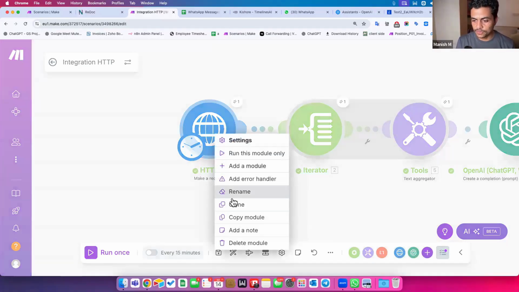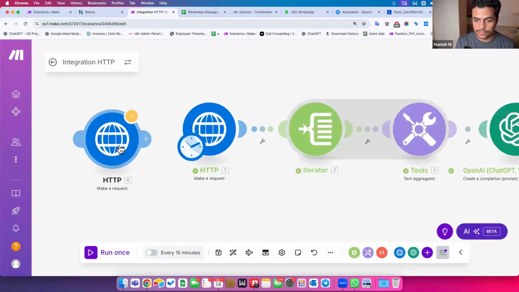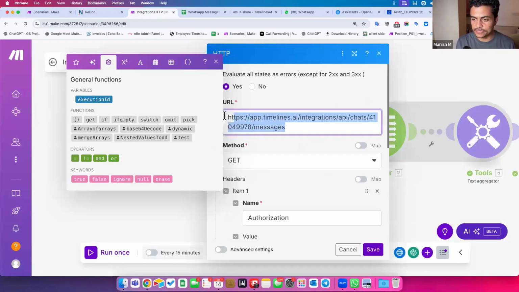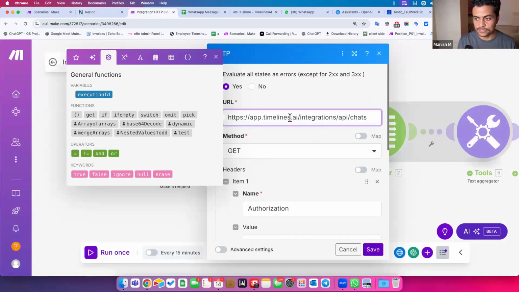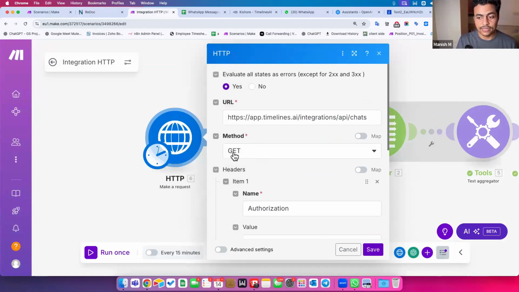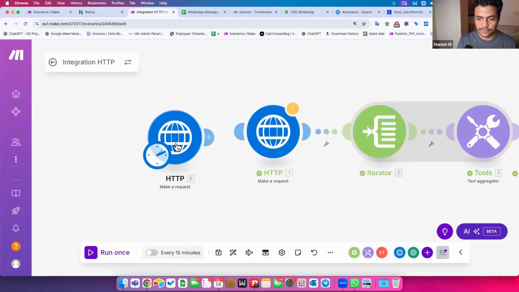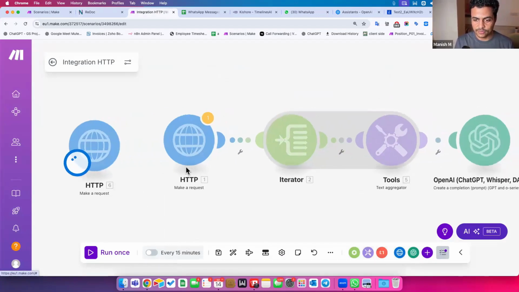I can copy this module, or I would say I clone this module, configure here, move this clock to this one, and here I can simply change, instead of messages, I want to go with this endpoint, which says integration API chats. It's a get call, all good. Authorization is here, and nothing else has to be mapped. If I run this one only, let's see how it works.